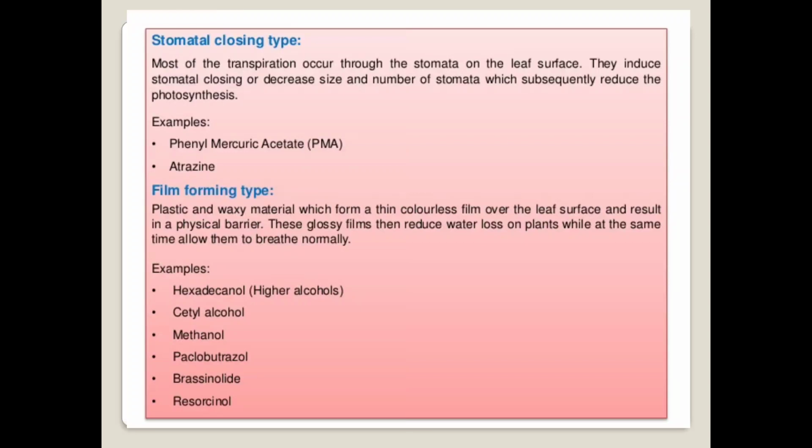Then there are some examples of the film forming type of anti-transpirants. These are hexadecanol, that means higher alcohols, then cetyl alcohol, methanol, then paclobutrazol, then brassinolide, and resorcinol. These are the examples of some film forming type of anti-transpirant.